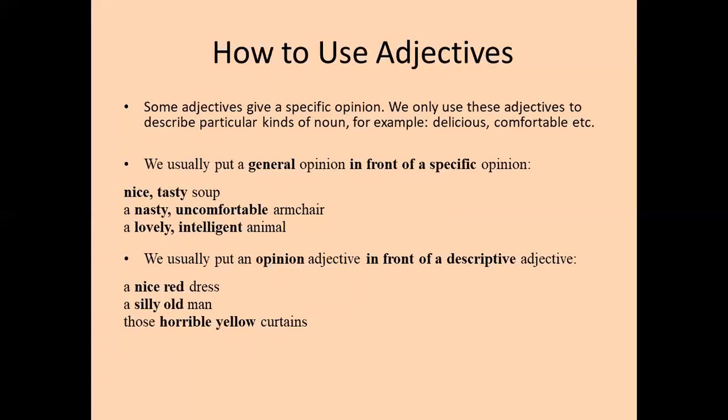Now, the point to remember is this. We usually put a general opinion in front of a specific opinion. Nice, tasty soup. It's not going to be the other way around. Tasty, nice soup. Usually it's not said like that. Nice, tasty soup. A nasty, uncomfortable armchair. A lovely, intelligent animal. We usually put an opinion adjective in front of a descriptive adjective. A nice red dress, a silly old man, those horrible yellow curtains.